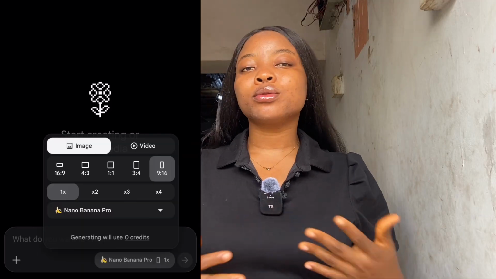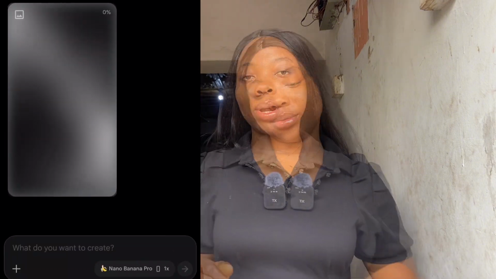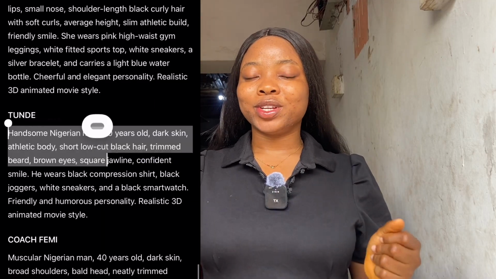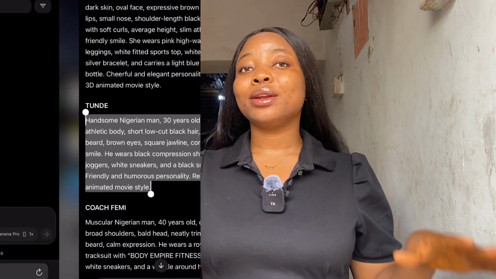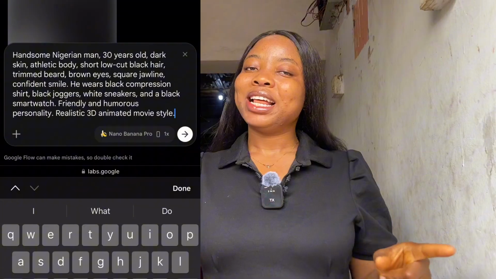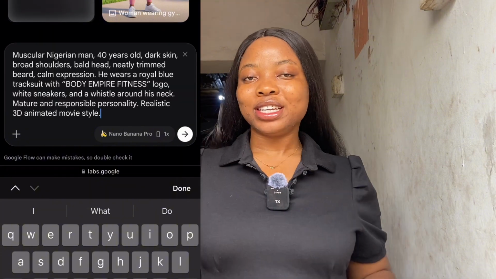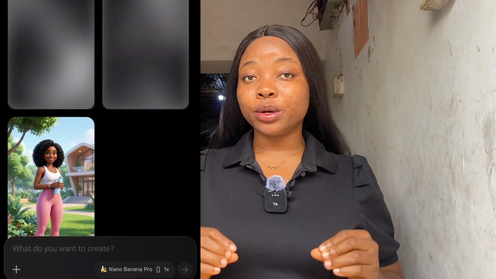So now after that, we're going to be clicking on the box right here and paste the prompt, then send. Then we'll go back, copy the second prompt, we paste, then we send. Then we go back, copy the next one. You see how easy it is, and it's completely free. Go back. Wow, this is beautiful. We paste and send.